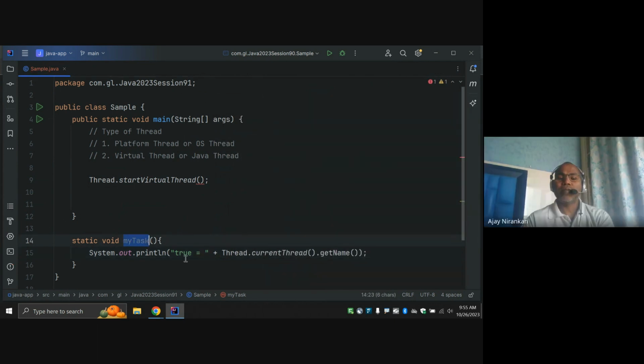My task executed by thread. Okay, so this is the task business logic. You can just pass your task here.